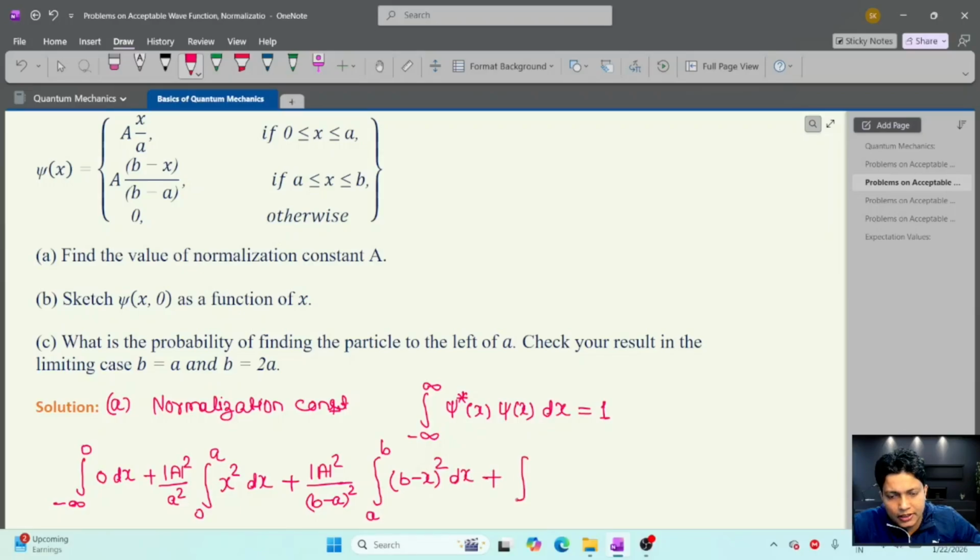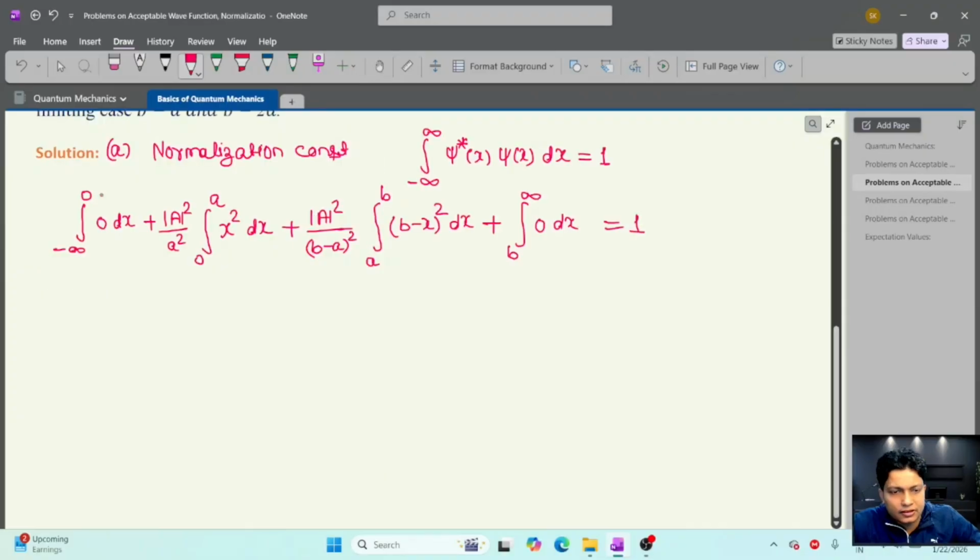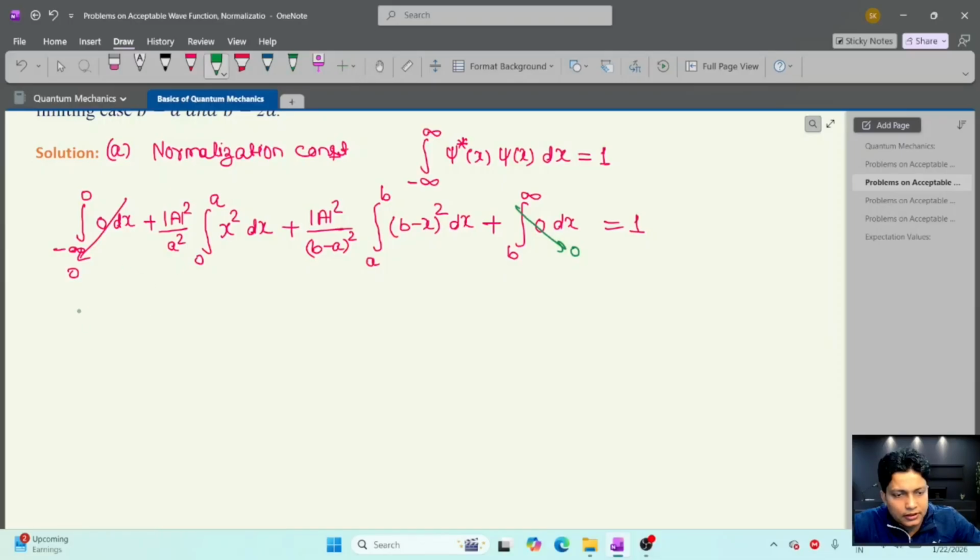After that, from b to infinity, the wave function is 0 otherwise, so this is 0 times dx, and this integration will be equal to 1. So this integration will be 0. This integration also will be 0, and let's try to solve the remaining integrations.